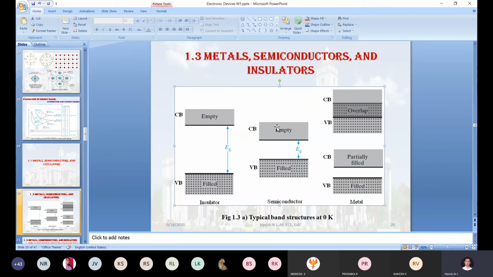In that situation, your semiconductor will act like a conductor. At 0 degree Kelvin, without providing any additional energy, all the electrons simply stay in the valency band, and the conduction band is completely empty. So there is no current conduction at all. It is clear. Hence this type of material we call a semiconductor. Initially, at 0 degree Kelvin, it will be an insulator. When you change the temperature to room temperature, automatically it will act like a conductor.